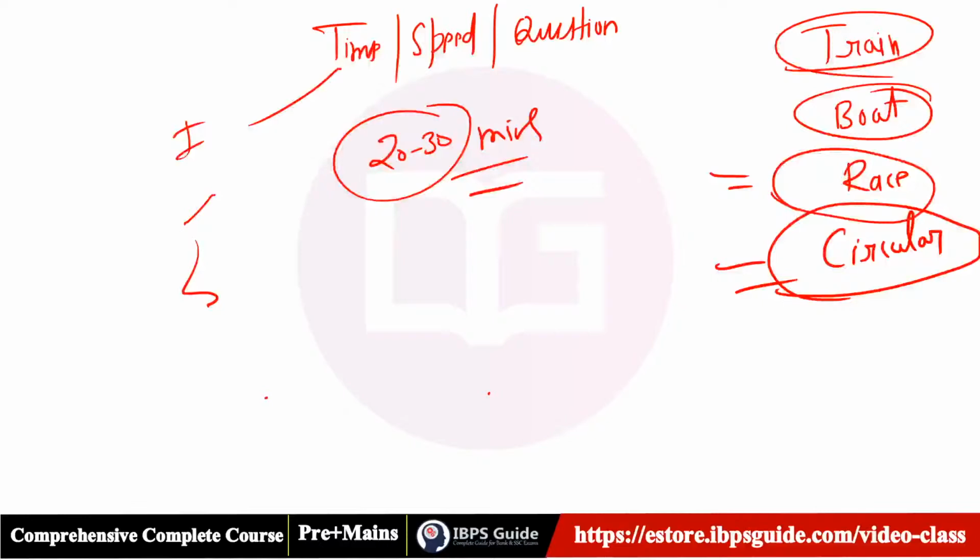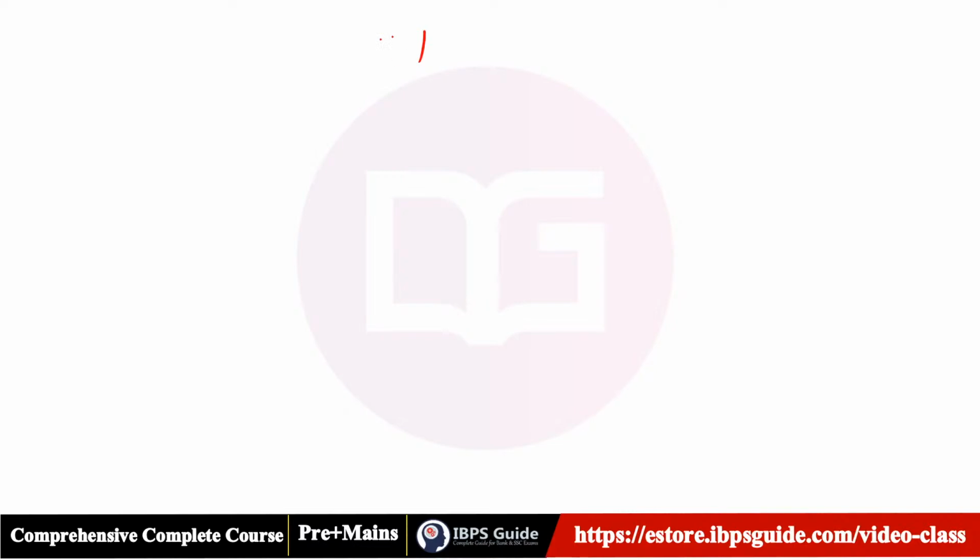Nobody asked me to do this class, it is something I take myself, so I can plan it as I want. After 5 days, you are going to get a very good feeling that you can solve nearly 95% of time, speed, and distance questions. Together we can do this.